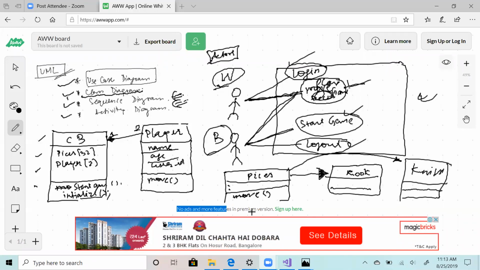Then we will have a factory, as I already told. We will have singleton. So these are 3. Then there is a strategy design pattern, right? So these are the 4 main design patterns which will be there. There are many others, but I don't think you will need them.